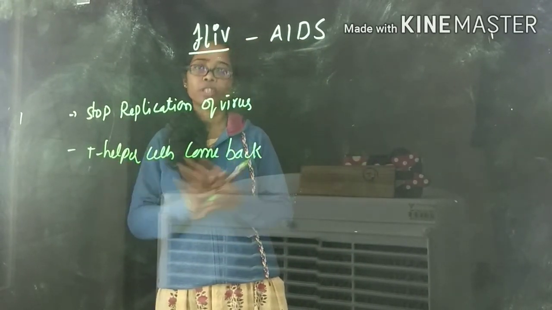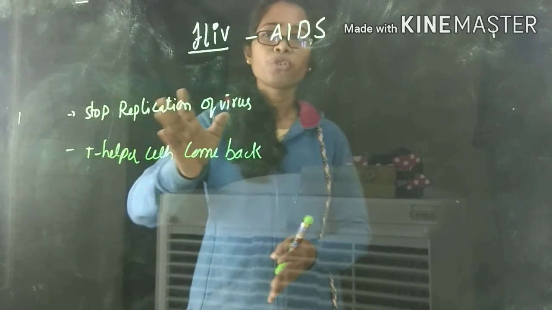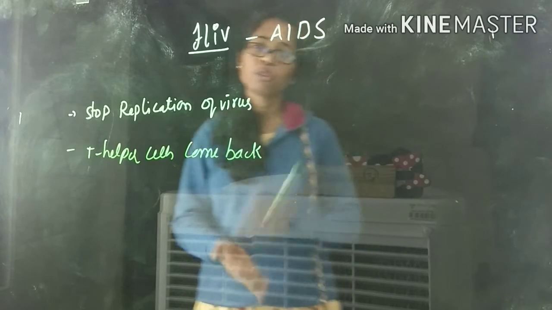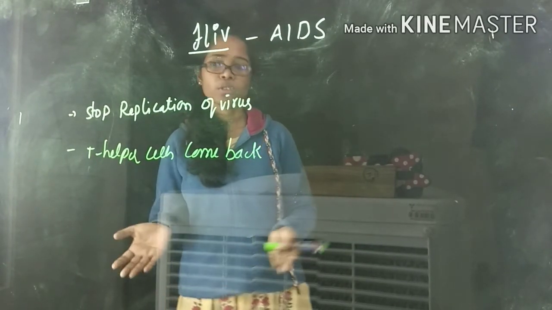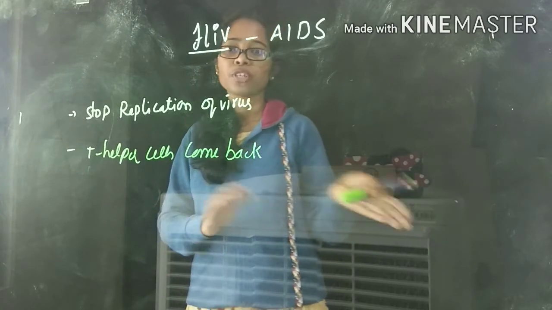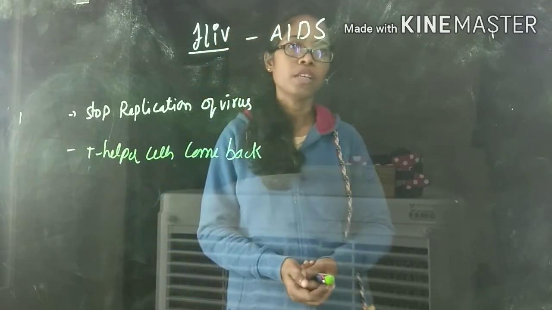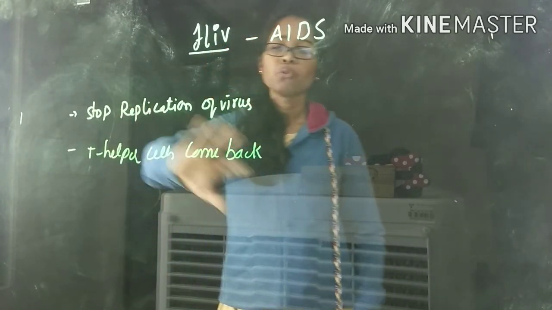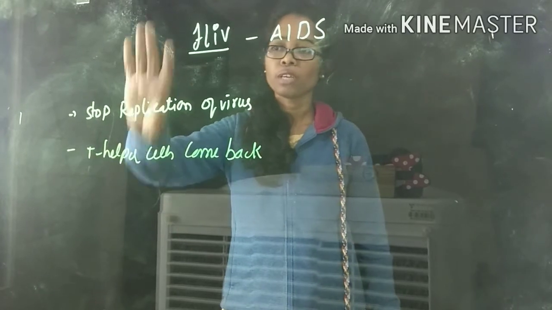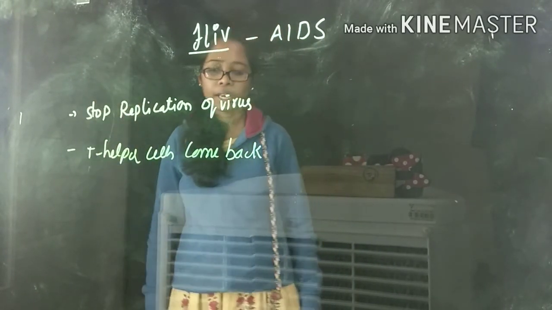That is most of the drugs. What drugs are available? Some drugs stop the replication of this virus inside our body, and the next group are drugs that can revert back the T helper cells. Nowadays, whatever drugs we are using work mainly by these two mechanisms.